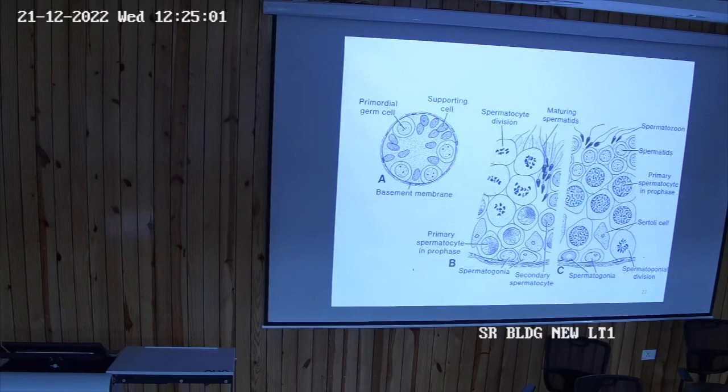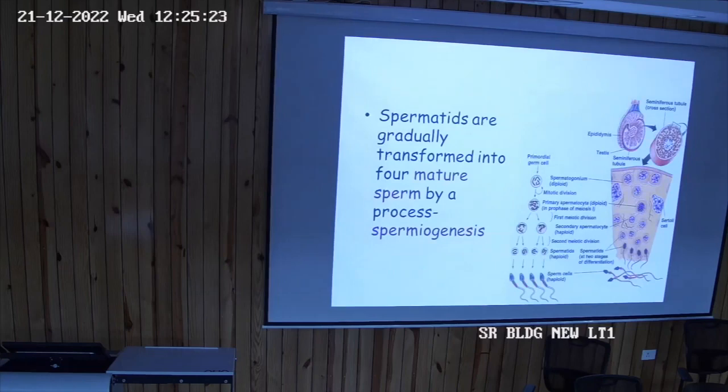So here also you can make out the spermatogonia towards the basal side. Then the spermatogonia will be converted into primary spermatocyte by mitosis, then secondary spermatocytes by meiosis, and then the spermatids are formed and they will pass towards the lumen.